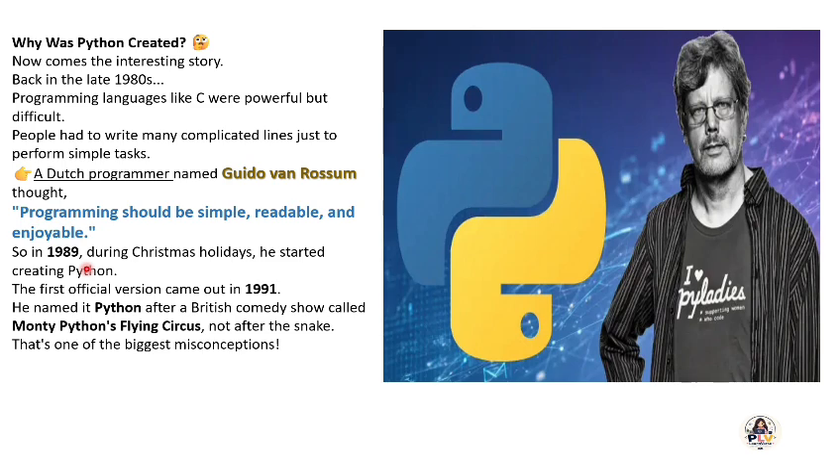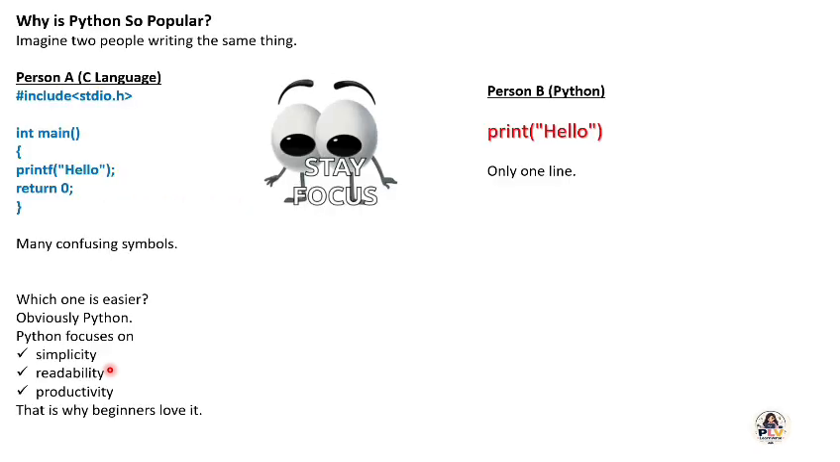So in 1989, during the Christmas holidays, he started creating Python. The first official version came out in 1991. He named it Python after a British comedy show called Monty Python's Flying Circus, not after the snake. That's one of the biggest misconceptions.